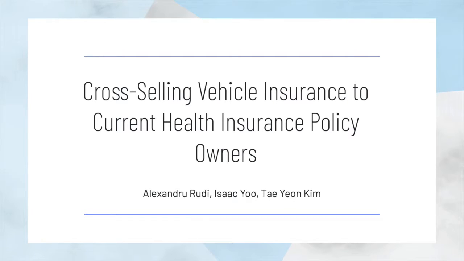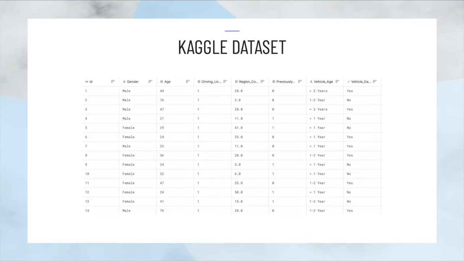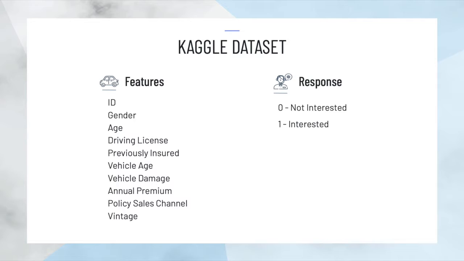Today we will showcase an example and provide an in-depth analysis of cross-selling in the insurance industry. For our project, we utilized a dataset in which a health insurance company sought to determine the interest and likelihood of their current policy owners purchasing a new product, vehicle insurance. Our dataset consists of a mix of categorical and continuous features related to the client's vehicle history, and the target is a binary value, whether the client is interested in vehicle insurance or not.